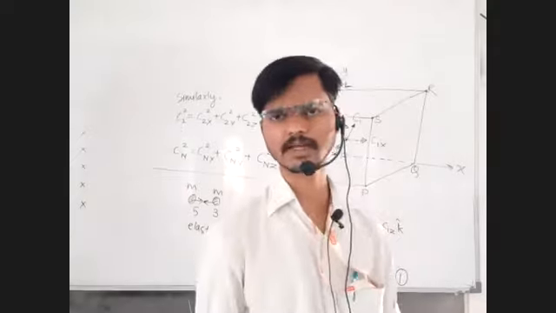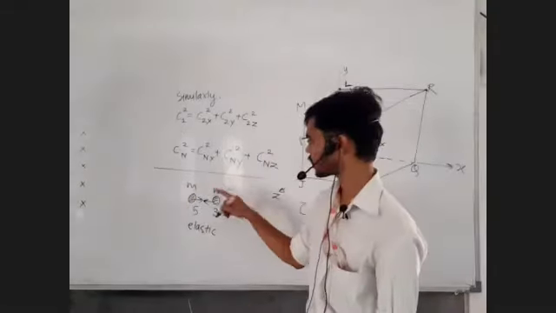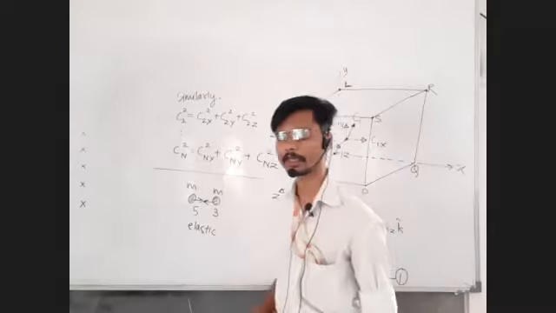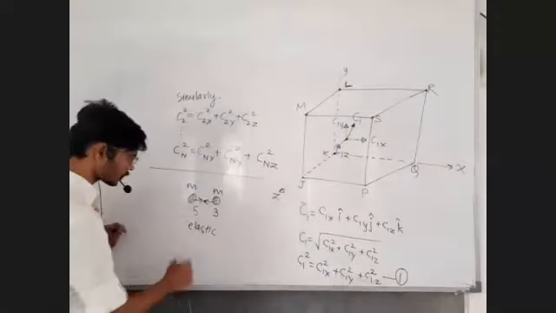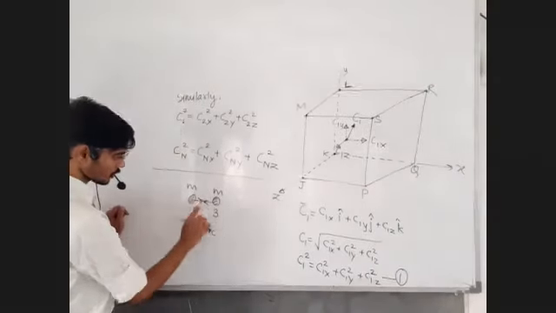If the masses are equal, velocities are interchanged. Okay, so after collision, see what will happen.